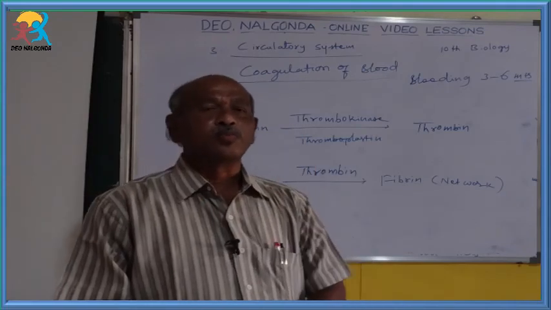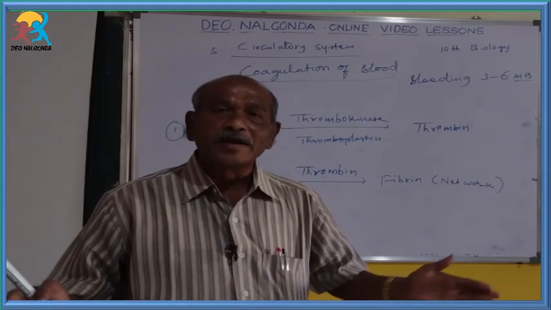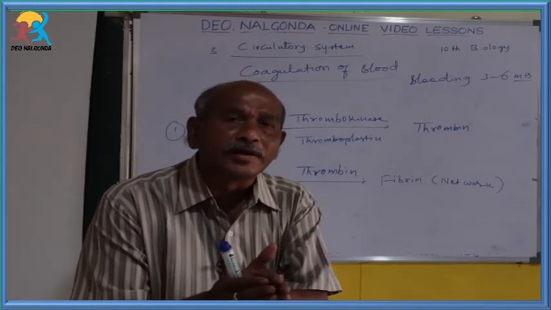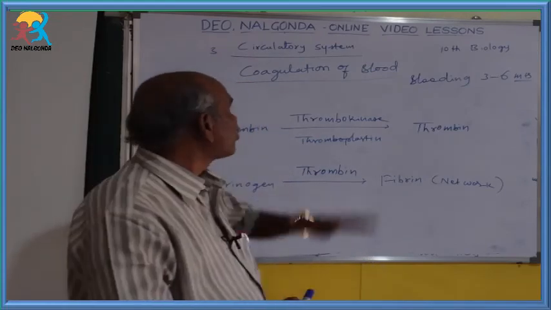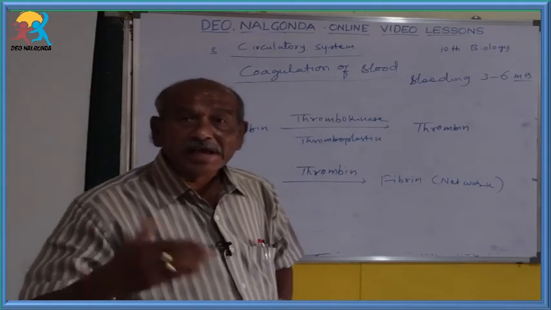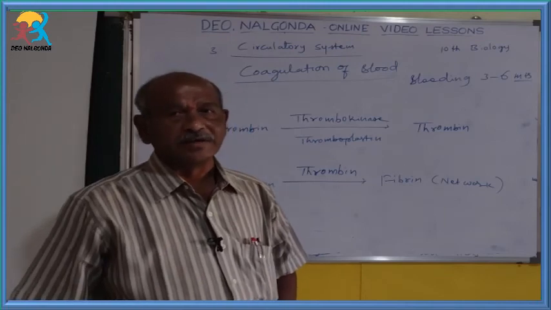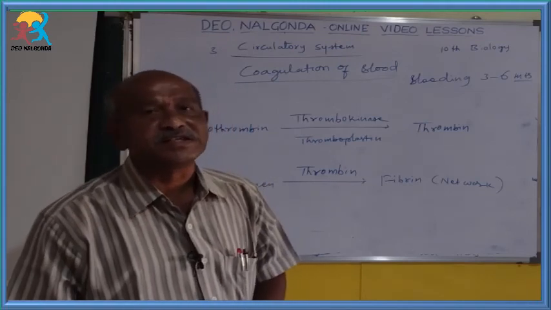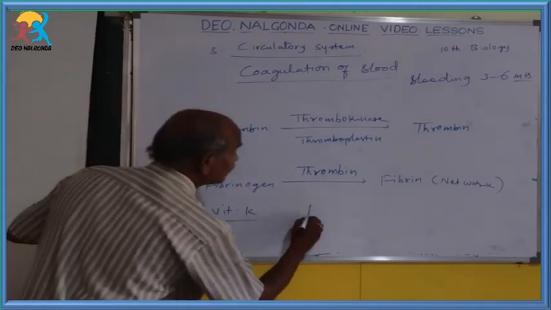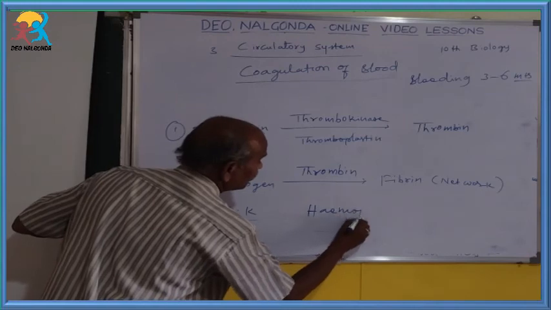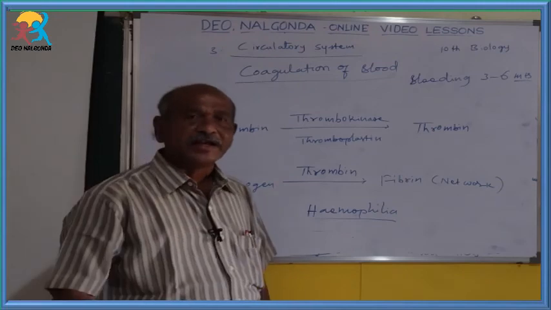Then another one or two points to remember: particularly in marriages between closely related families, sometimes blood coagulation does not take place. Delaying of blood coagulation takes place, which can lead to prolonged bleeding. Such a hereditary disease is known as hemophilia. So hemophilia is one kind of hereditary disease.